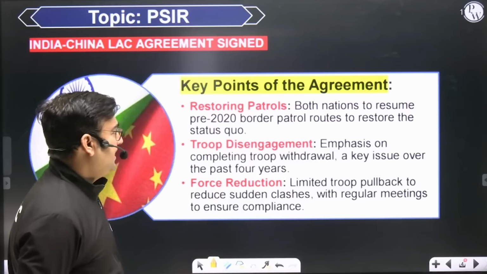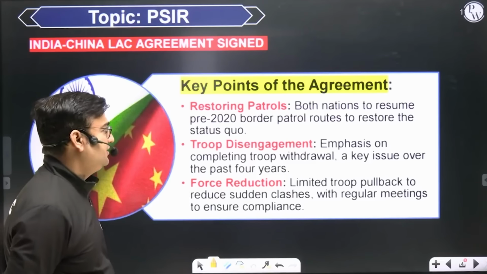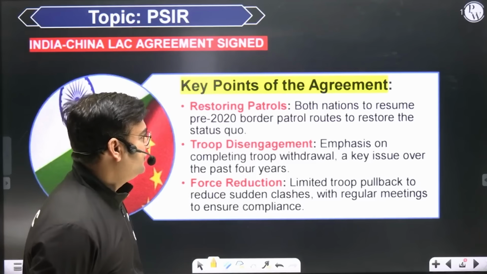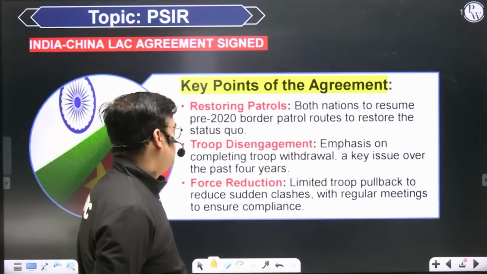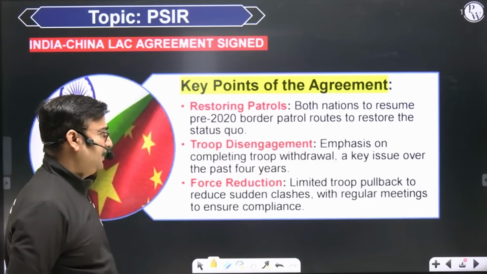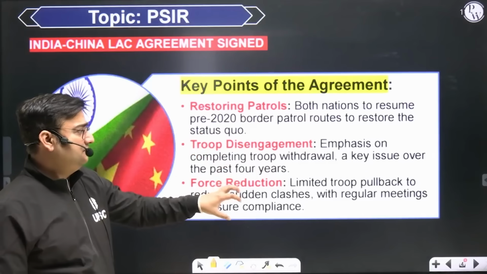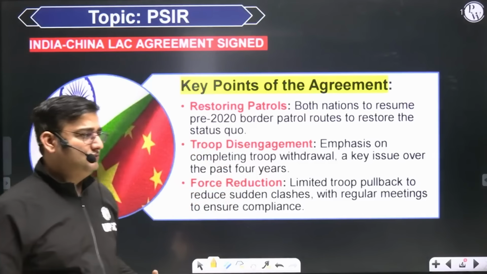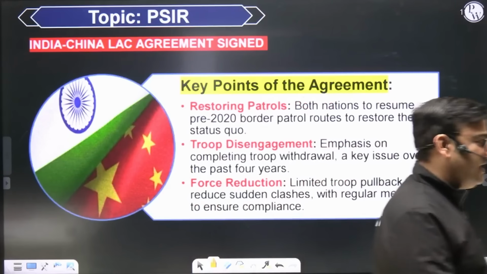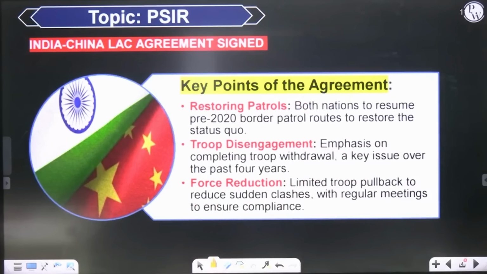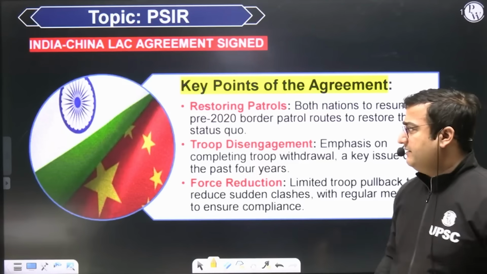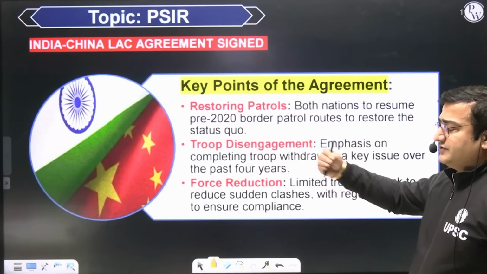इसीलिए ये कहा गया कि both nations they will try to resume pre-2020 border patrol route to restore the status quo. Then there will also be emphasis on completing troops withdrawal. That is a key issue over the 4 years. क्यों इसको एक key issue माना जाता है over the years, over the last 4 years? इसके पीछे का रीज़न है, इसके पीछे का सबसे बड़ा रीज़न ये है कि 2020 के उस गैल्वन वैली क्लैश